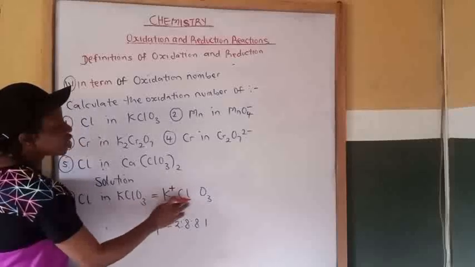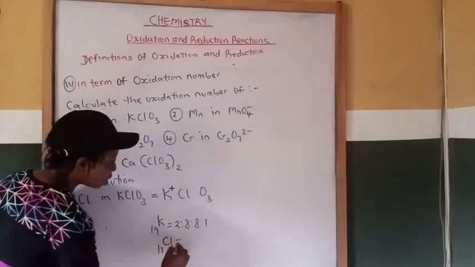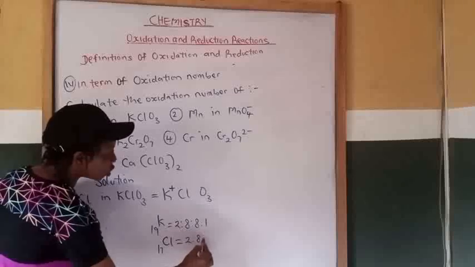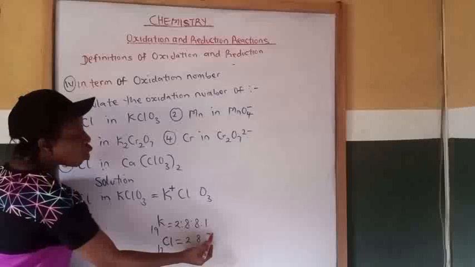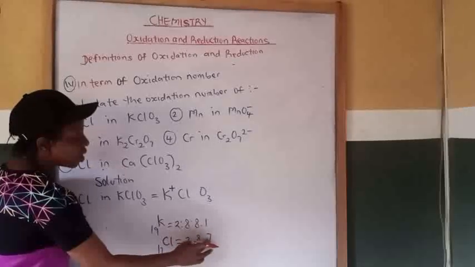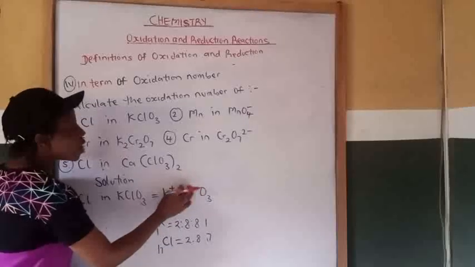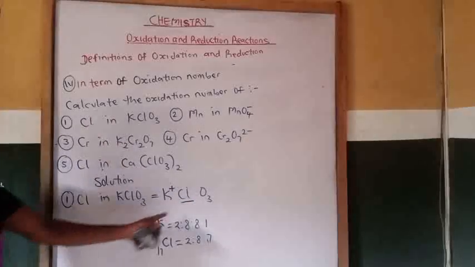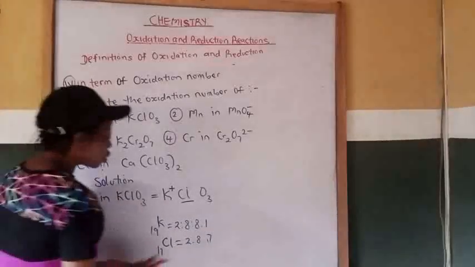Now chlorine is number 17. If you write the electron configuration in ratio form, that will be 2:8:7. The last shell needs 1 more to complete the 8. Therefore, the charge on chlorine will be minus 1. But we are not looking for chlorine's charge since chlorine is our unknown, so let's leave chlorine.